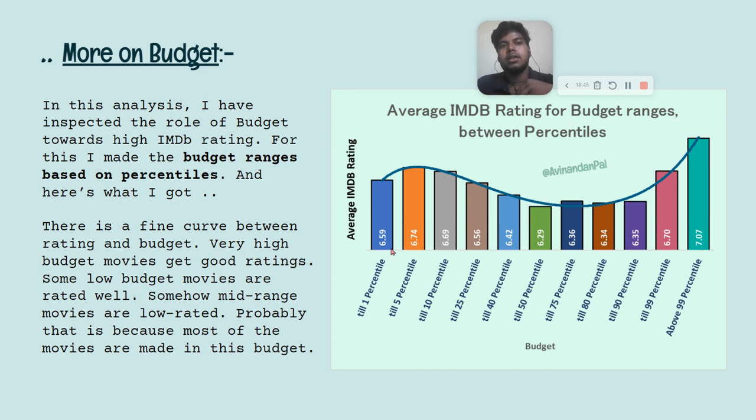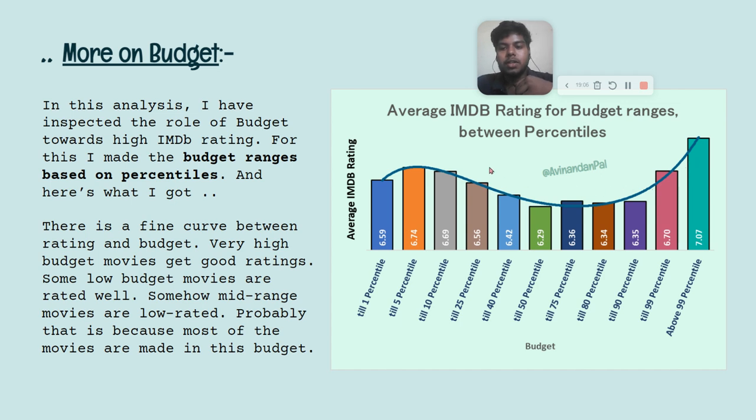So they have an average rating of around 6.5 to 7. And movies with very high budget, where 99% of movies are below them in terms of budget, these movies are highly rated.